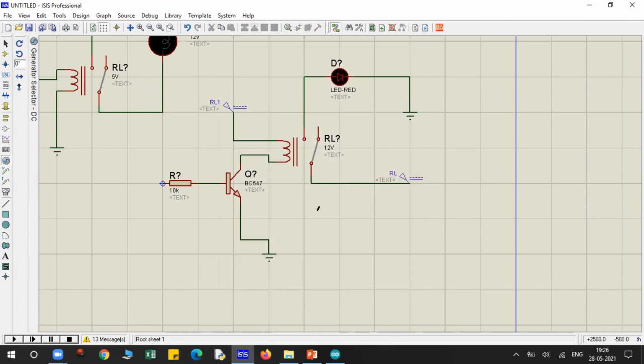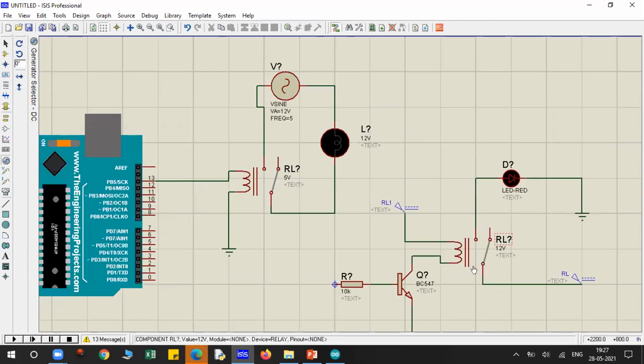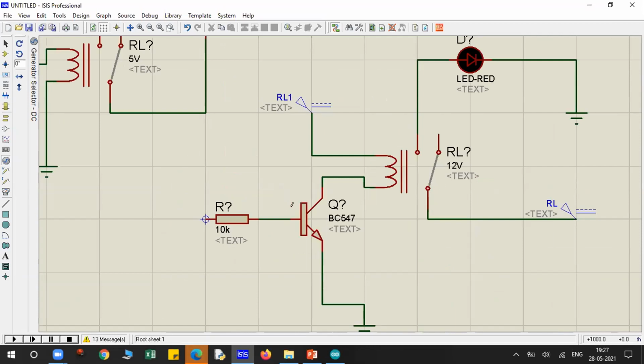Okay, guys. So here is my complete circuit, the actual relay circuit, basically with transistor and resistor. In the previous circuit, we were directly connecting the coil with Arduino, which is by default not possible. Practically, it is not possible to directly connect the coil with the Arduino board or with any microcontroller. So you need a proper circuit. Here, the transistor will work again as a switch to energize this coil basically.